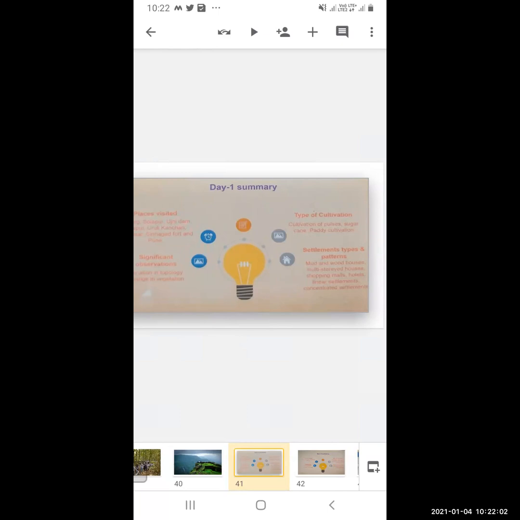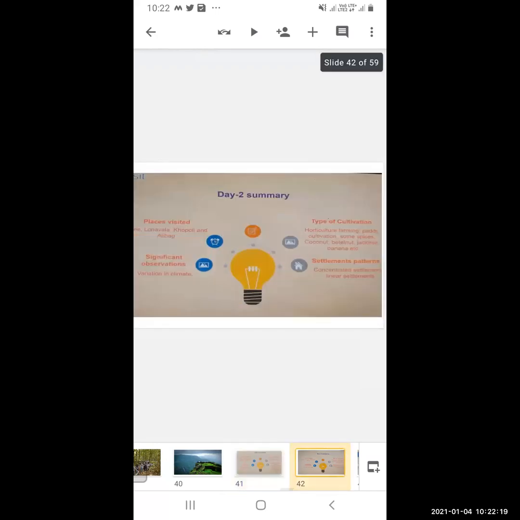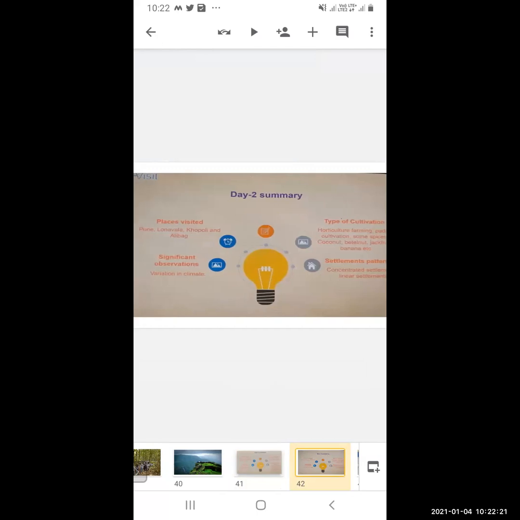Then the type of settlement patterns: mud and wood houses were there, as we saw moving from Naldurg. Then multi-storied houses, shopping malls, hotels, linear settlements and concentrated settlements were there near the Solapur area. And the day two, the places visited are Pune, Lonavala, Khopoli, and Alibag.